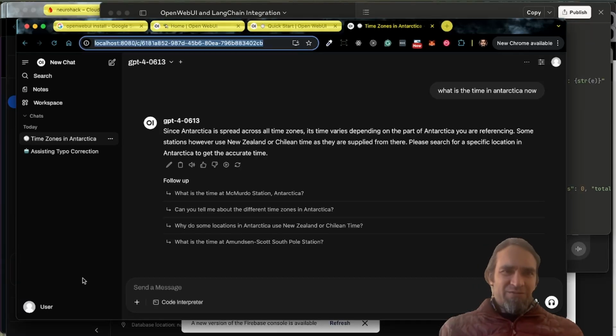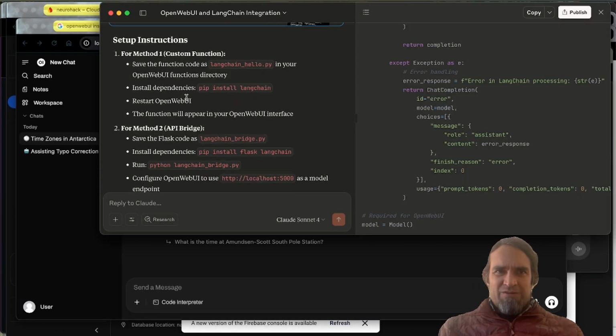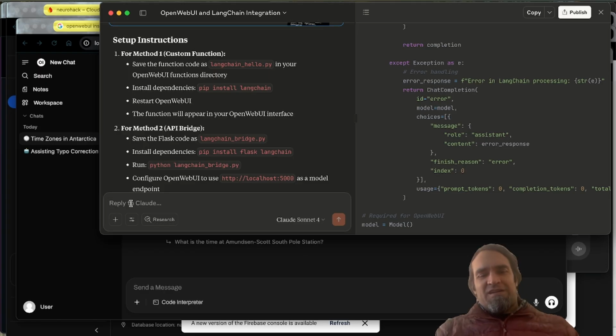Okay, let's evaluate which one is the best. We have three options for a hello world. What we want to do is to use LangChain to build an agent. So let's chat here. I want to use LangChain to build an agent.